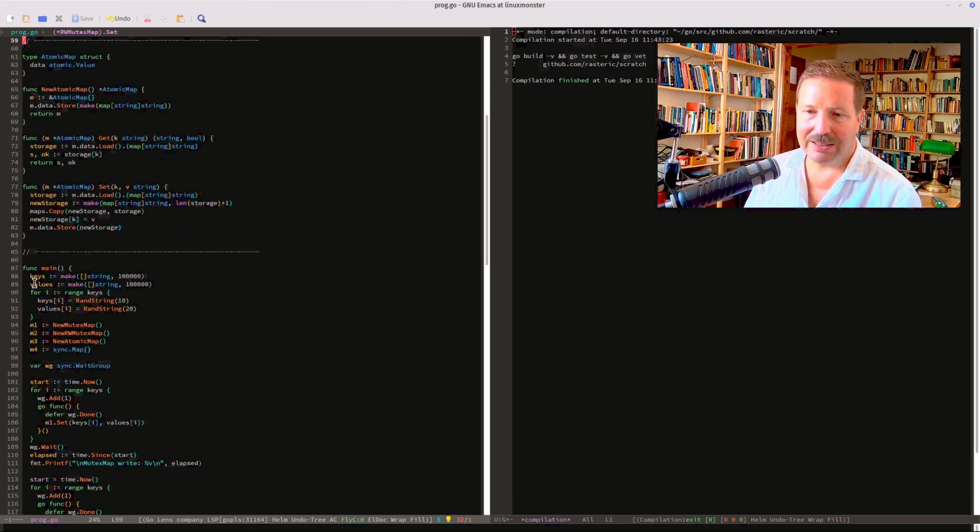Now, as a test, I use 100,000 values and keys. I use random strings of length 10 for the keys and length 20 for the values. These are Unicode strings, of course, but they don't contain any special characters. So these are 10-byte keys and 20-byte values.